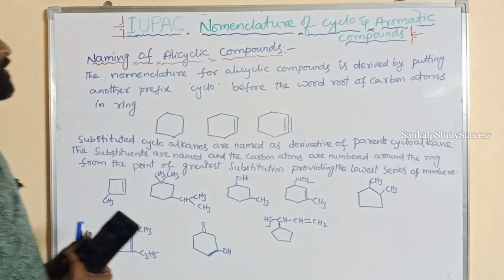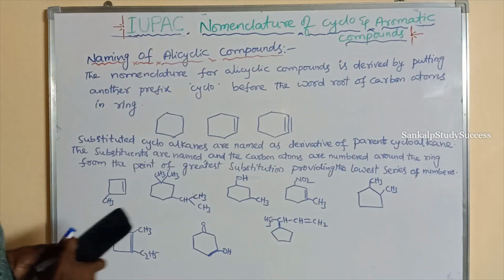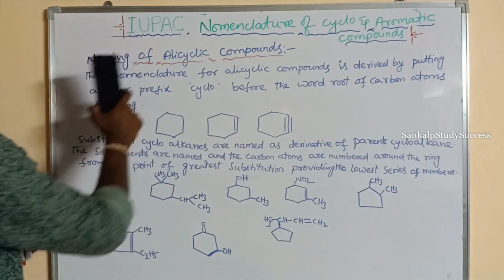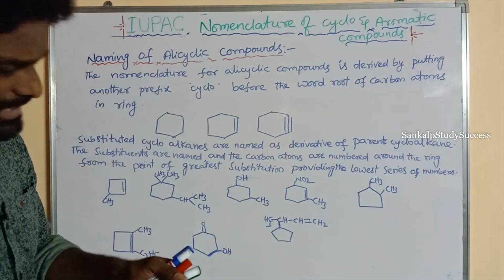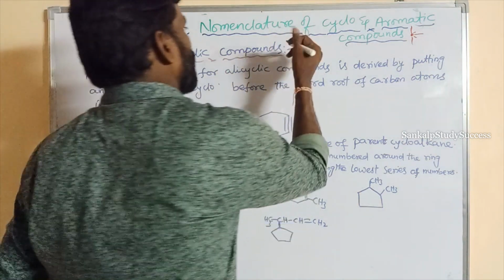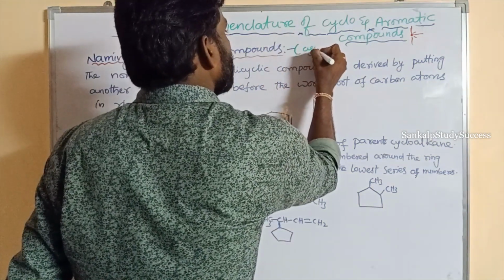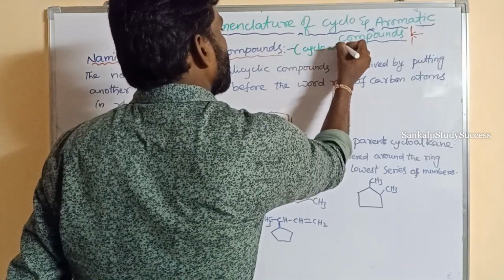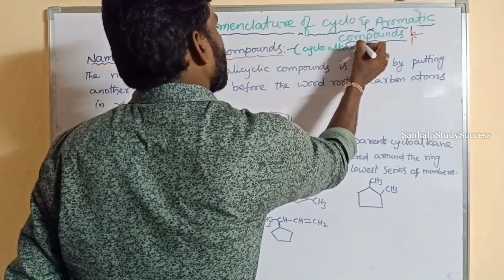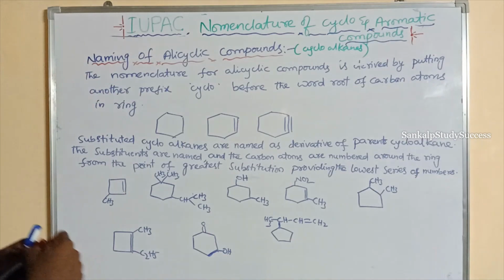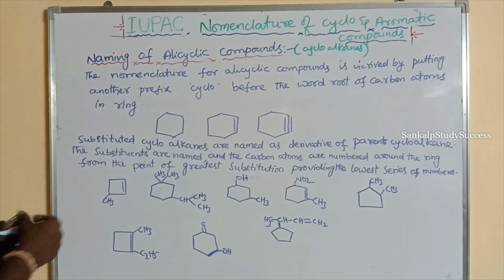First of all, I am going to explain naming of alicyclic compounds. Alicyclic compounds are cyclo compounds, like cycloalkanes, cycloalkenes and cycloalkynes.